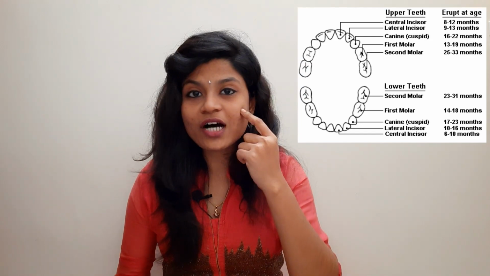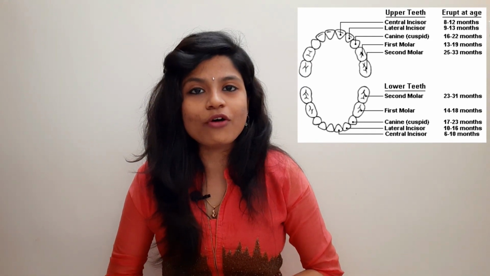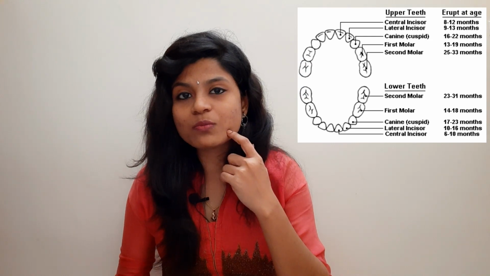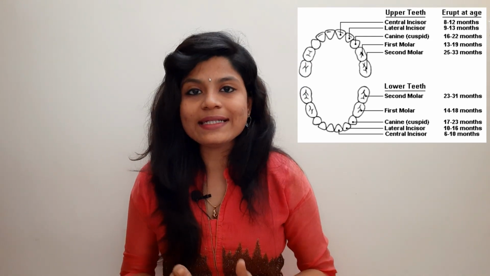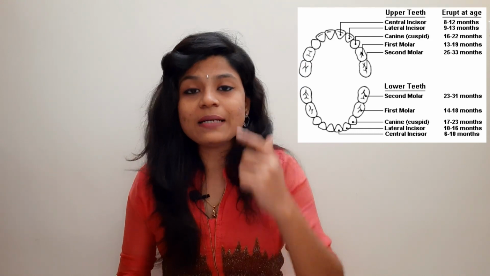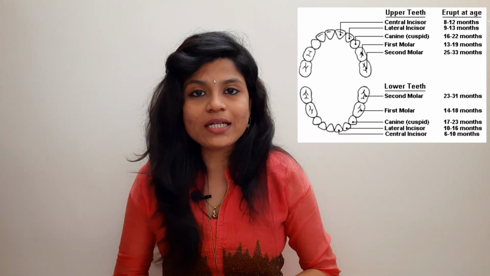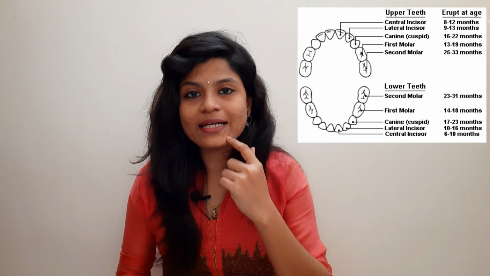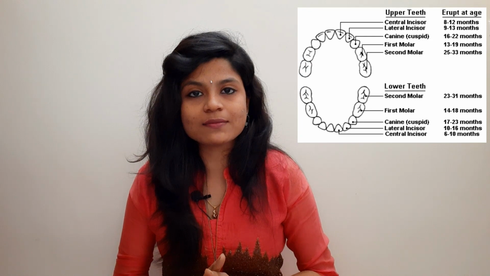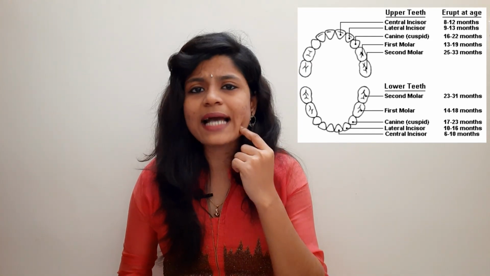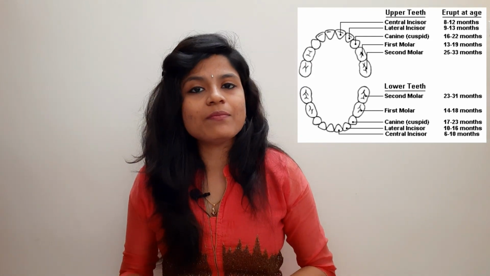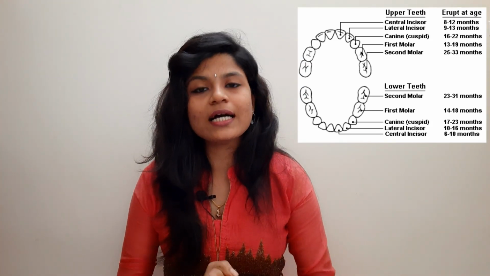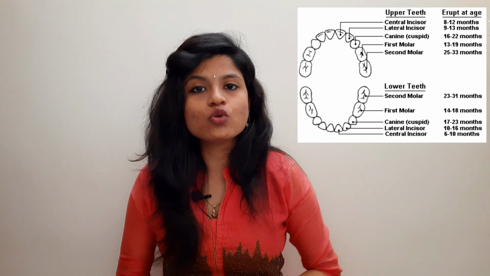The maxillary first molar starts its eruption in the period of 13 to 19 months, followed by the mandibular first molar, which is between 14 to 18 months, followed by the maxillary canine, which is between 16 to 22 months, and the mandibular canine between 17 to 23 months, followed by the mandibular second molar, which is between 23 to 31 months, and finally the maxillary second molar between 25 to 33 months.